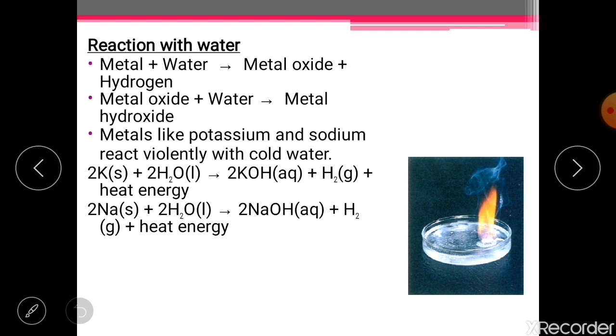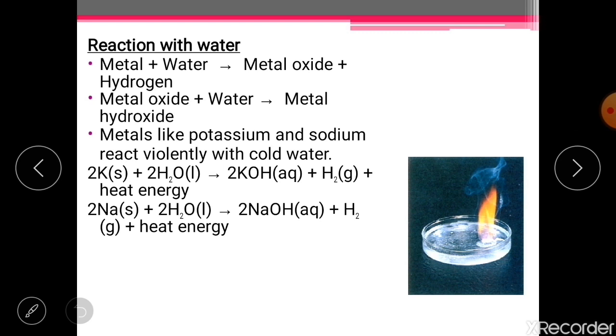First of all, the order of reactivity of metals decides whether the metal will react with hot water, cold water or steam. Most reactive metals react with cold water. If the reactivity decreases, then the requirement for hot water will increase. And the least reactive metals may or may not react with water.